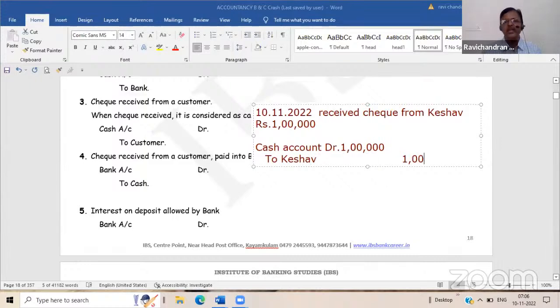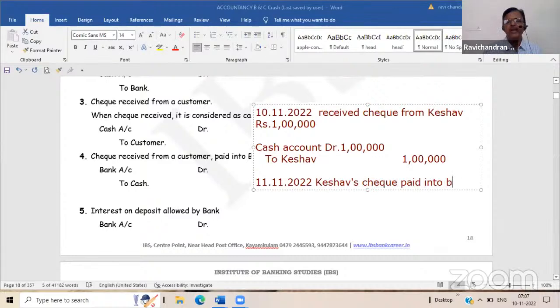Now on the next day, on 11/11/2022, Keshav's check paid into bank. Paid into bank means the paying slip has been prepared and it has been deposited with the bank. What is the entry? Bank account debit, cash account credit. Bank account debit 1 lakh to cash.